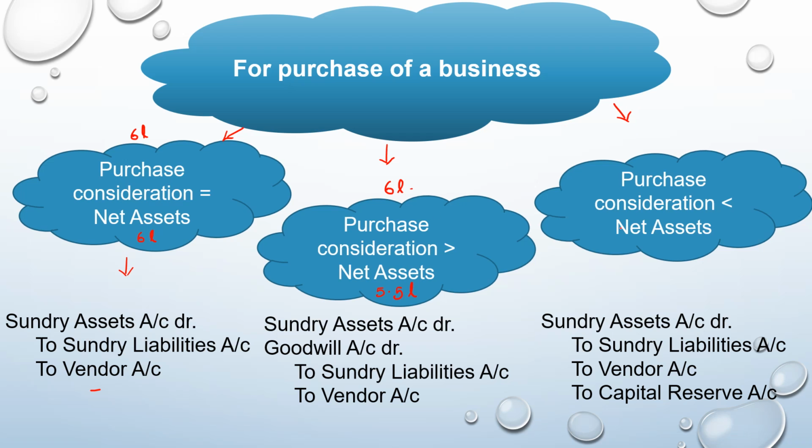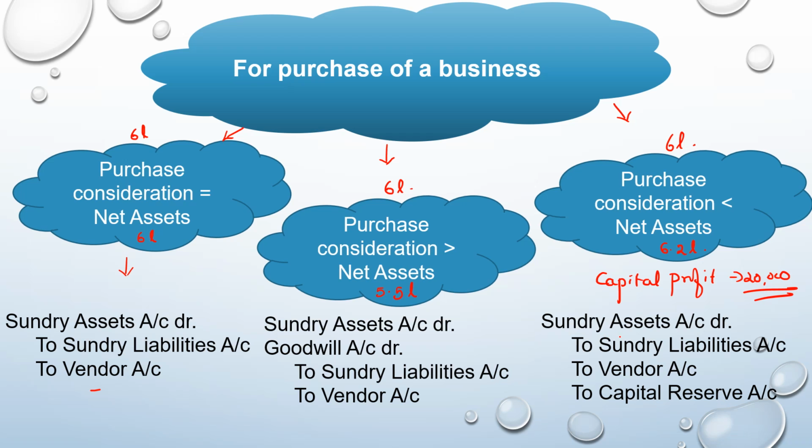Third situation that you might encounter is where the purchase consideration is less than the net asset. Like we'll take the purchase consideration as 6 lakh, but if the net asset which you calculate is 6 lakh 20,000, then under such circumstances you are paying a lesser amount than the value of the net asset. That lesser amount is actually in the nature of capital profit earned by the purchasing company through the purchase of a business. That 20,000. So that capital profit would be credited to capital reserve account.